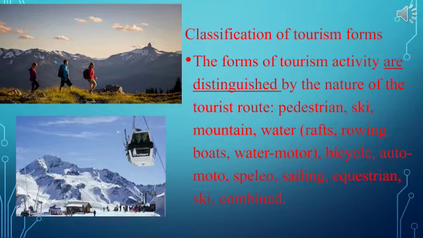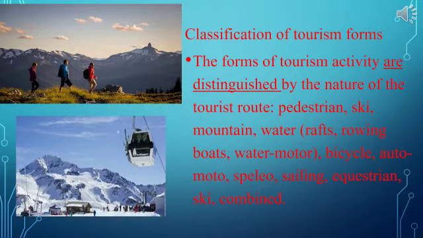At our previous lesson, we classified tourism types according to the purpose of tourism and nationality of tourists. And now we'll speak of forms of tourism according to the nature of the tourist route. Nature of the tourist route means in what way you will travel. Let's see. The forms of tourism activity are distinguished by the nature of the tourist route.